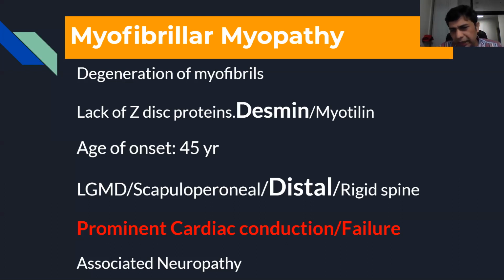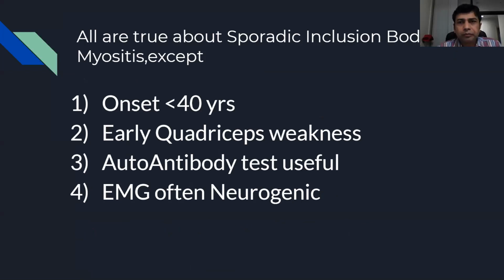So if you see an elderly patient with distal weakness that is rapidly progressing, and some cardiac problem coming up, it can very well be a myofibrillar myopathy. So keep in mind this distal pattern, which is the commonest, and very prominent cardiac conduction problems.